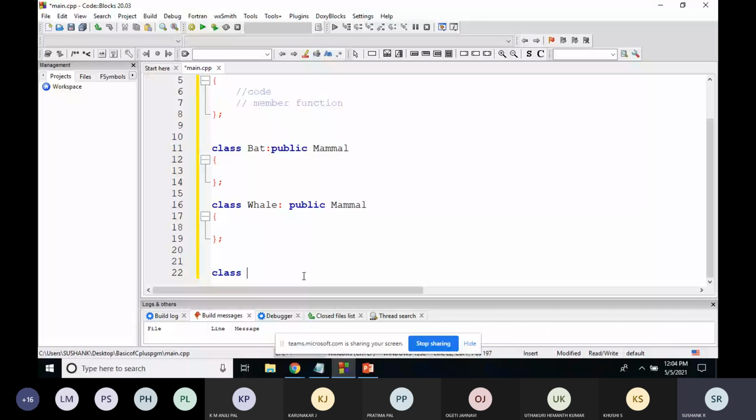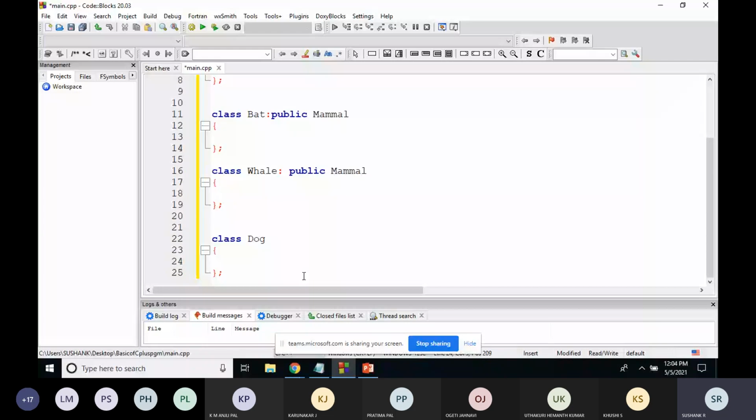You just look for the appropriate thing. Here I'll just go with the dog class. This dog class should get the features of bat and whale. So I'll just give the syntax: public bat, I'm getting the features of the bat class, public whale, I'm getting the features of the whale class. So this is a template.